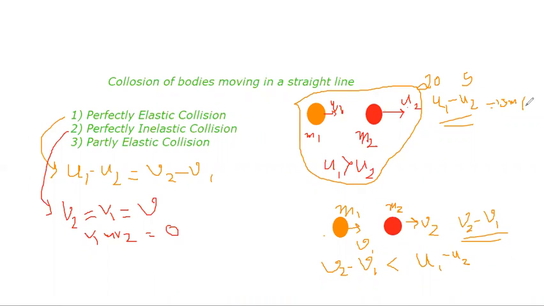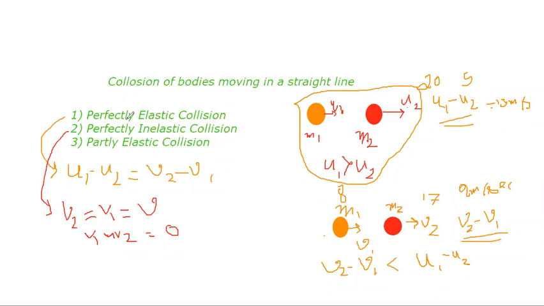And after separation, v2 becomes 17, and v1 becomes 8. So what is the relative velocity of separation? It is 9 meter per second, right? So this is a partly elastic collision.